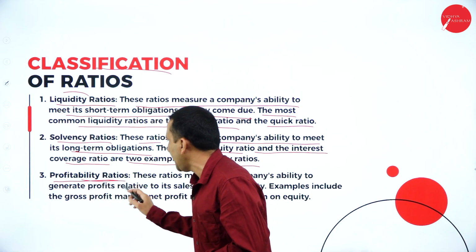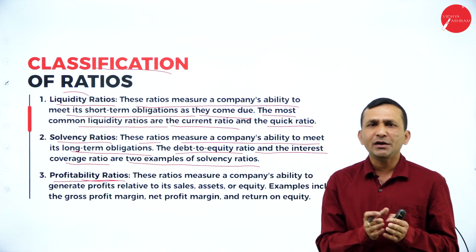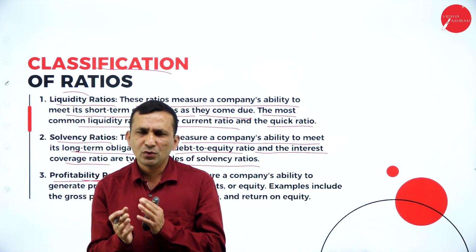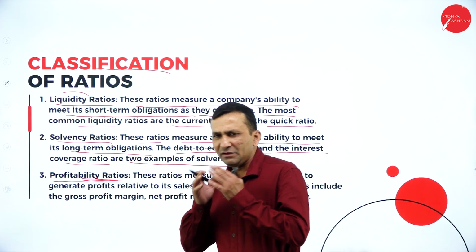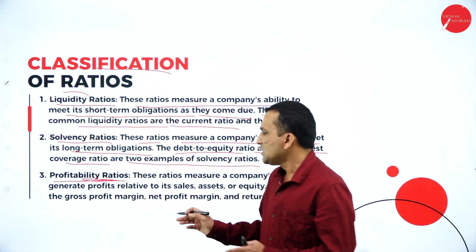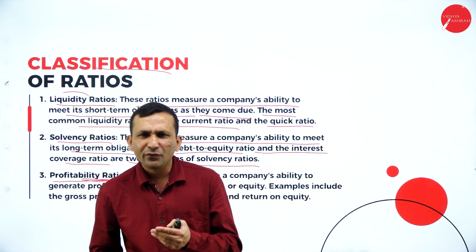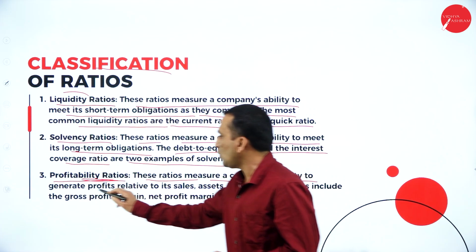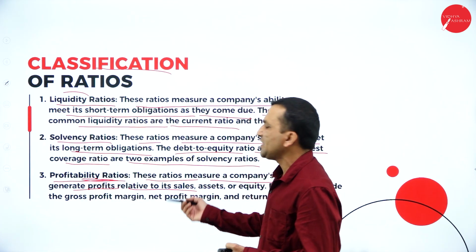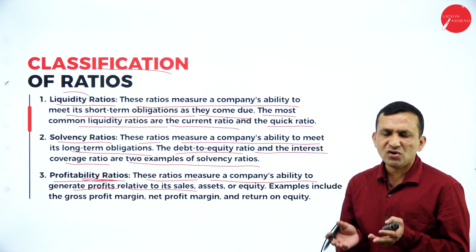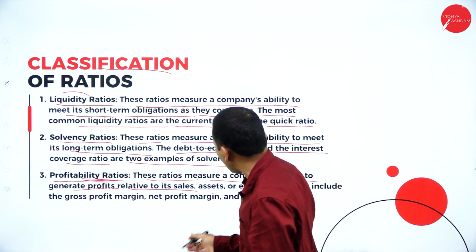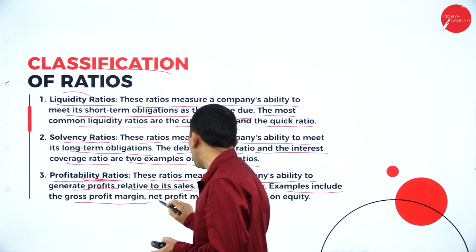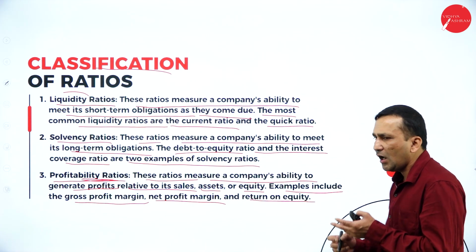Next one, the profitability ratio. No doubt you have to find it out from the factory point of view, so each and every profit and loss you can predict here. Profitability talks only about profit: gross profit, net profit, operating profit. So there are different types of profit. This ratio measures the company's ability to generate profit relative to its sales, the turnover, and assets and equity. Examples include gross profit margin, net profit margin, and return on equity or operating profit.